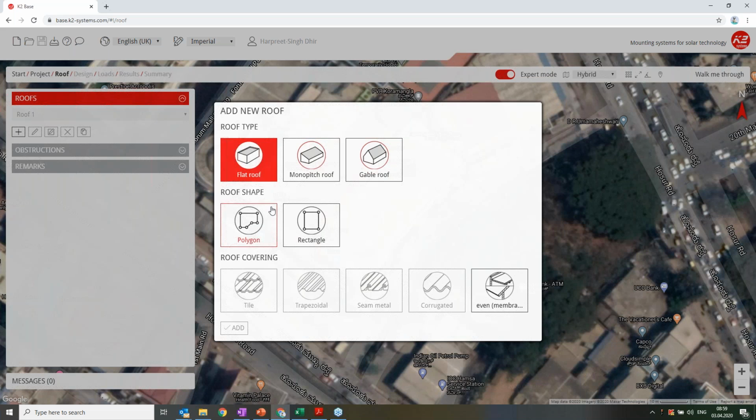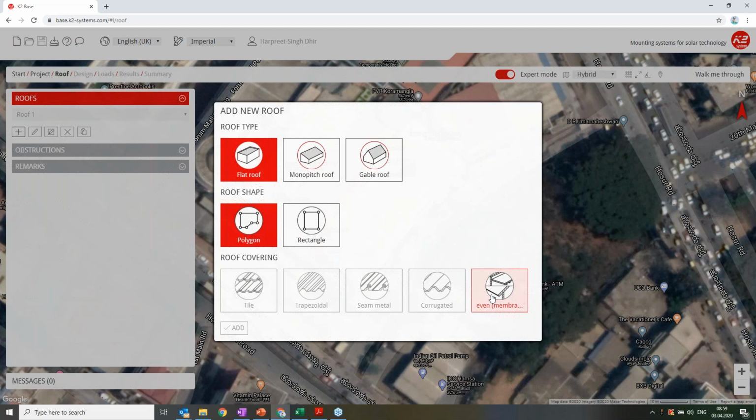I know my shape is not exactly rectangle, so I will choose polygon here. And I will define that it's a membrane. It can be concrete or gravel, but something which is even in shape, flat in shape. So I will select even membrane, and then click on add.